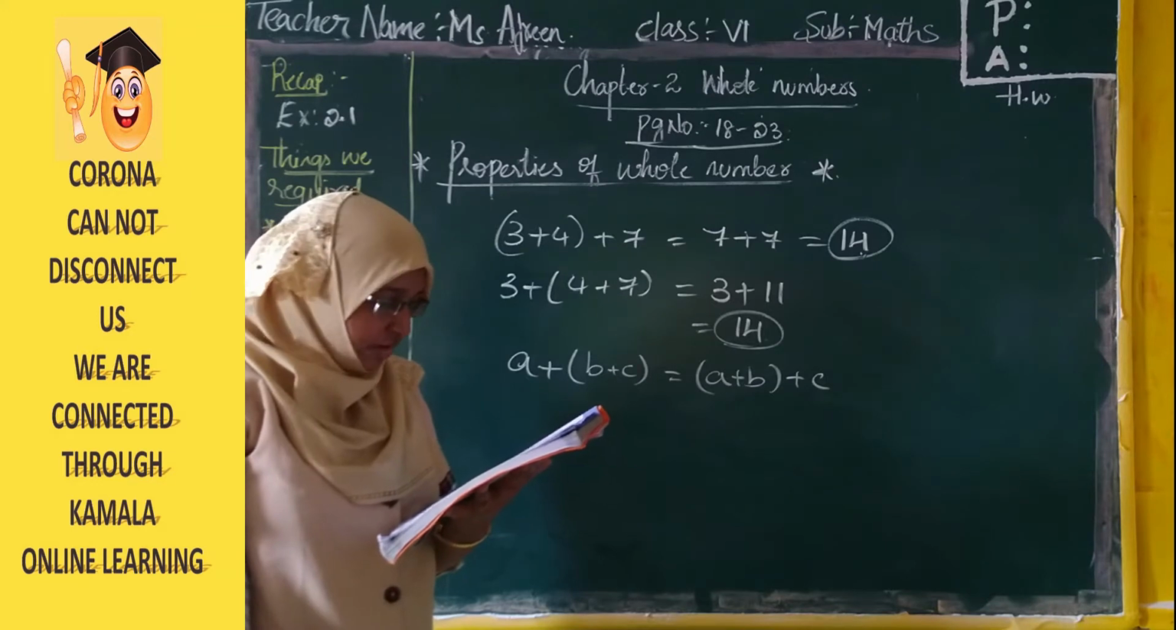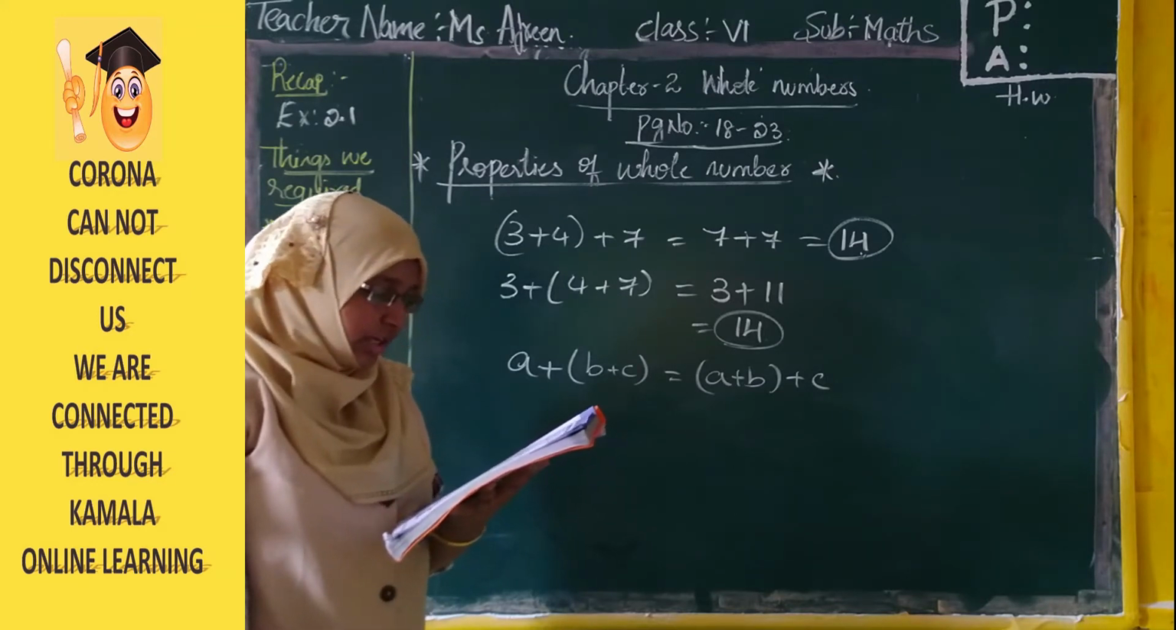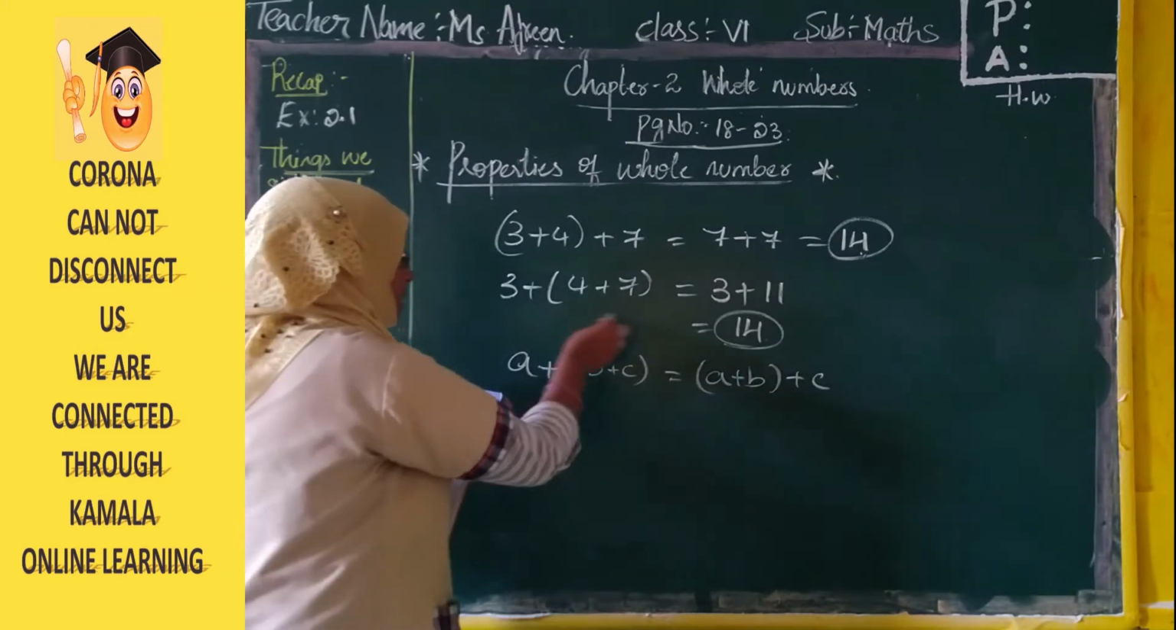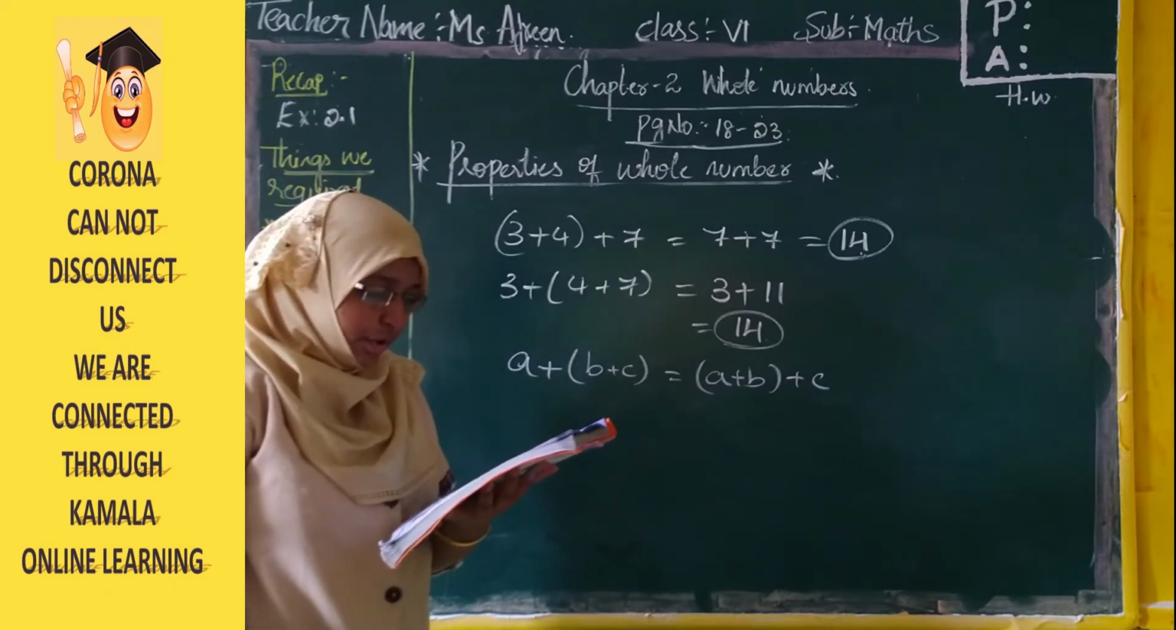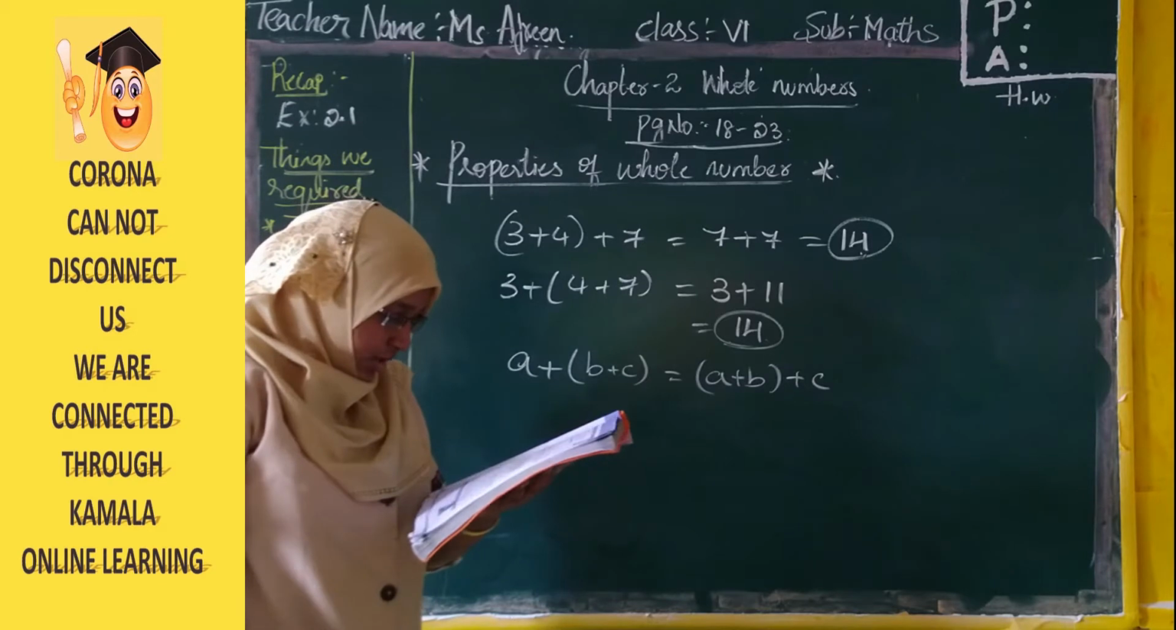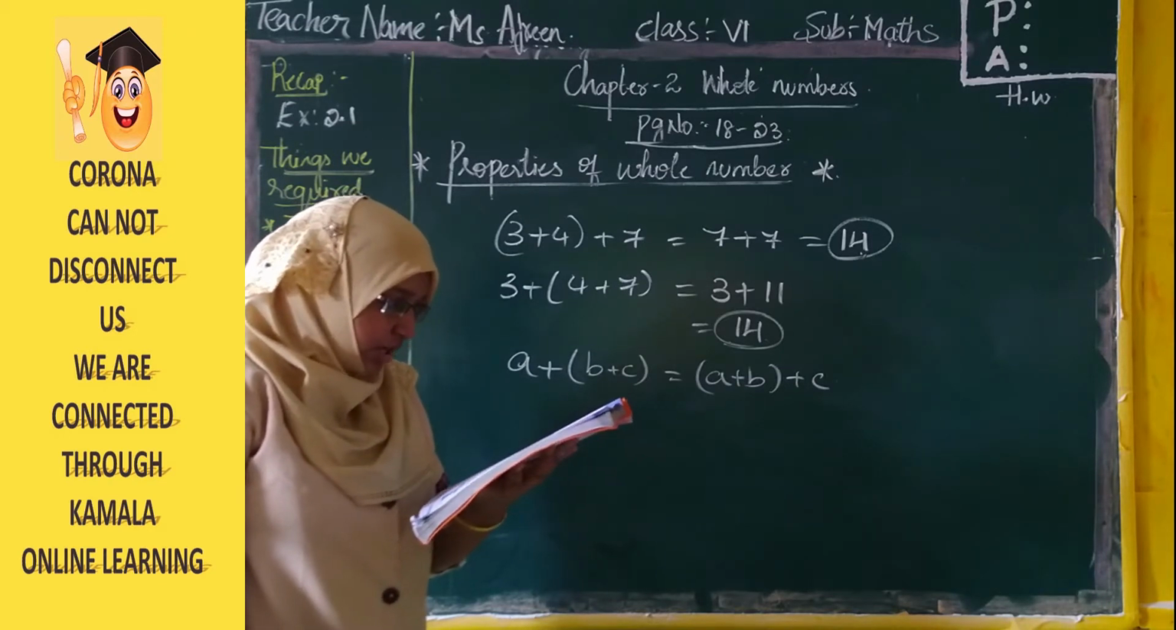We add 4 and 5 first and then add the sum to 3. The result is the same. However you add, we got the same result. This is called the associative property of addition for whole numbers. So next we have associative property for